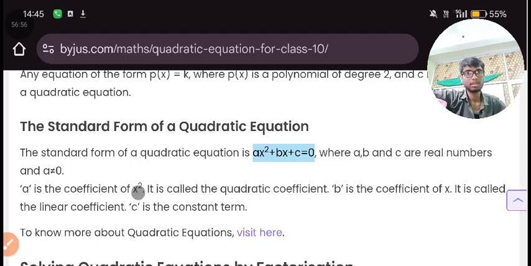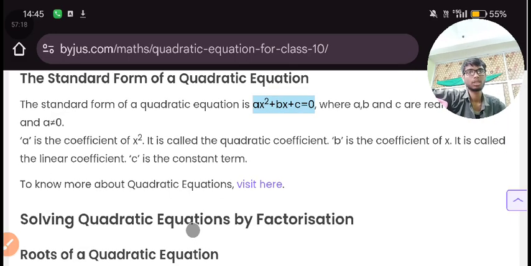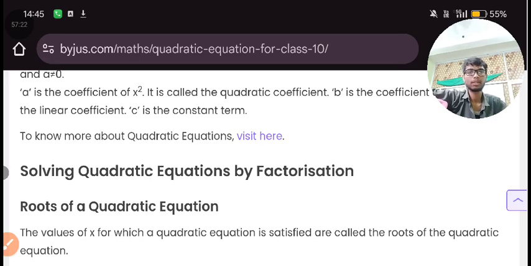Here a is with the quadratic term, that's why it is the quadratic coefficient, and b is with the linear term, so it is known as the linear coefficient. C is the constant. We will say it later.